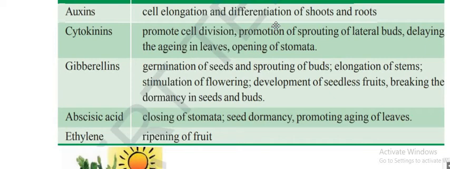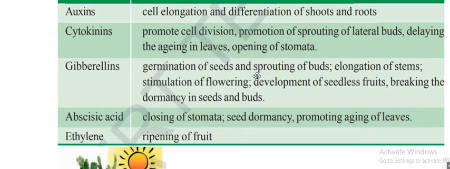Elongation means growing, growing the stem, growing the roots. Auxin will take care. Cytokinin takes care of opening of stomata, aging of leaves, cell division, sprouting, and promotes lateral buds.